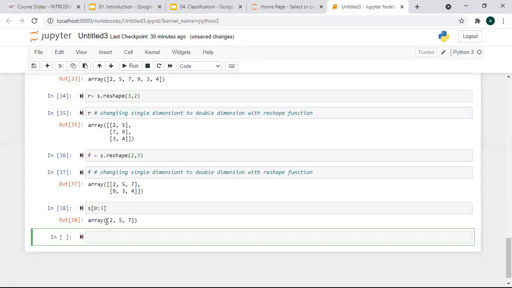You will access the elements at index 0, 1 and 2, as 3 will not be taken; it takes n minus 1. So it will consider 0 to 2, right? This is the way of accessing an element.